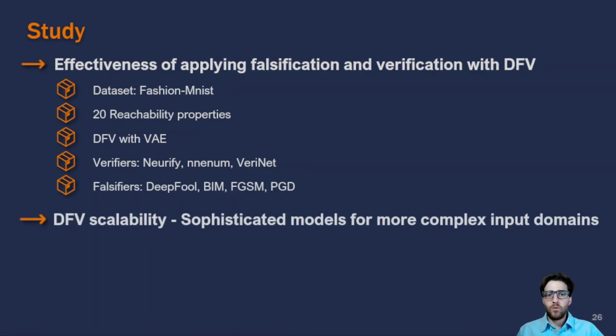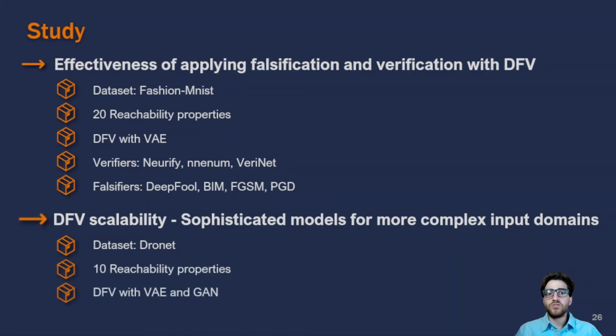Another study that we did was to assess the scalability of DFB by using more complex models for more challenging input domains. For this study, we decided to use the DNN dataset since the images are bigger than the Fashion MNIST, and the model to predict the steering angle and probability of collision is more complex. We created 10 reachability properties for the DNN network. We implemented DFB using a variational autoencoder and a generative adversarial network, and we ran 1 falsifier.